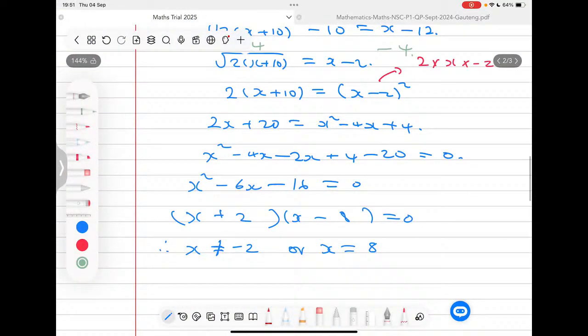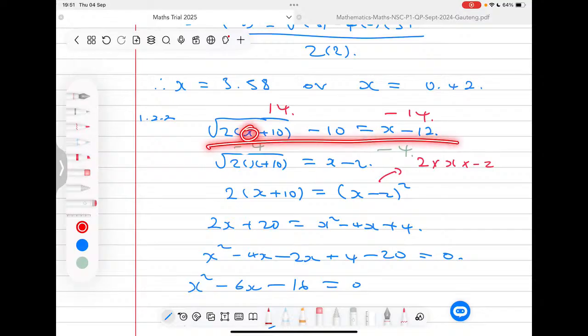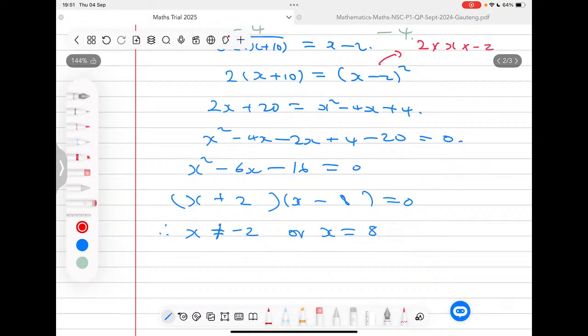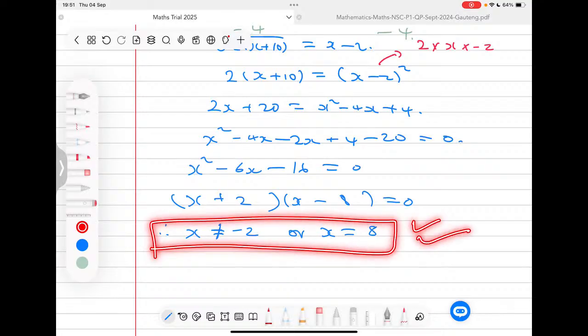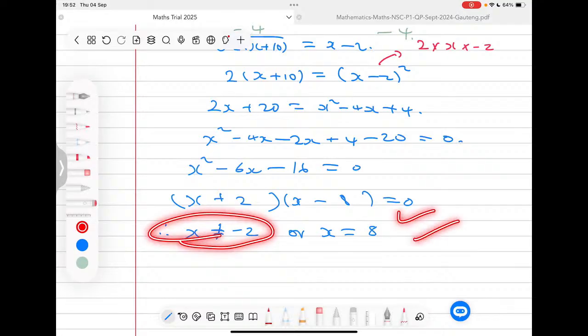So now what are we saying? We're saying if x is a solution to this problem, if we put 8 here, our x is 8, we get a negative 4 on the left hand side, we also get a negative 4 on the right hand side. And this is actually a true statement because negative 4 is the same as negative 4. So that means this is our solution. Now guys, it's important because if you leave your answer here, you'll get your full marks. But if you say x is equal to negative 2 or x is equal to 8, you'll get the wrong answer. They'll give you 1 mark for only the 8. So it's important to restrict your answer because it will guarantee you the full marks. I hope that makes sense.